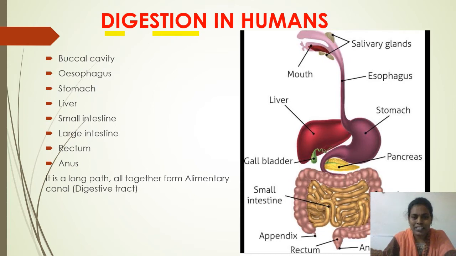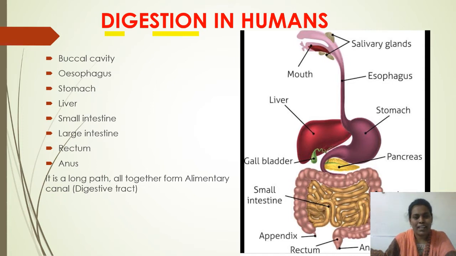The food we eat contains many nutrients such as carbohydrates, proteins, fats, vitamins and minerals. These are all complex substances present in the food material. The breakdown of these complex substances into simple substances is called digestion.